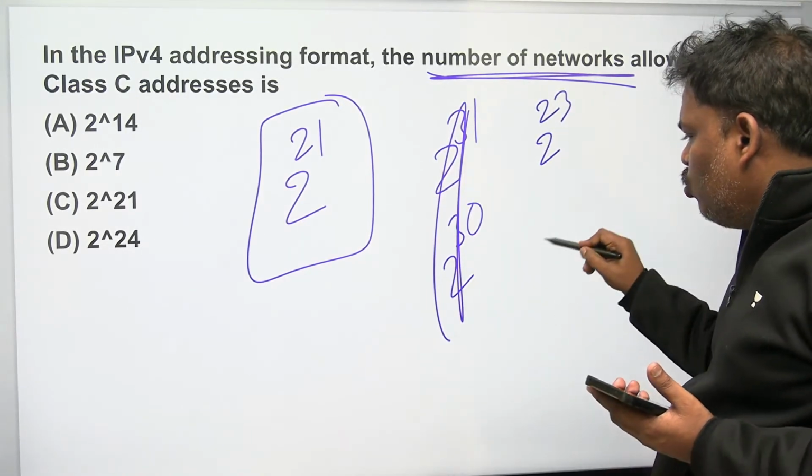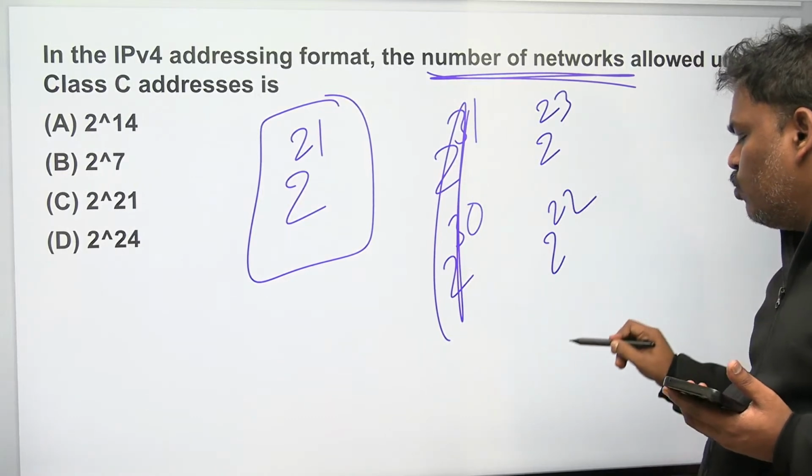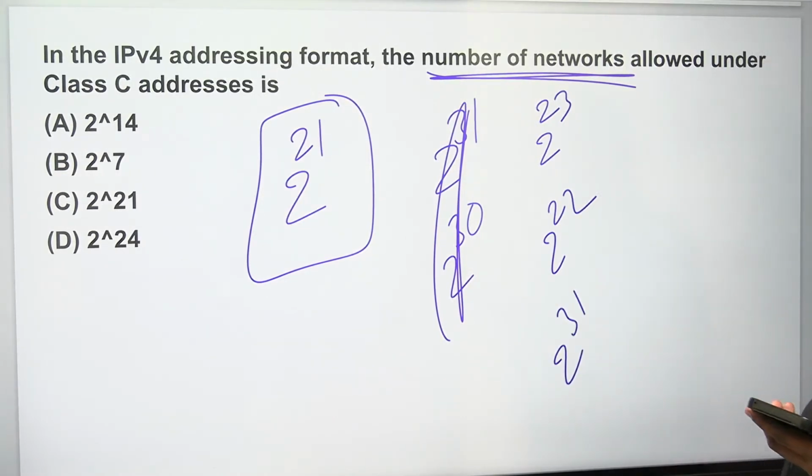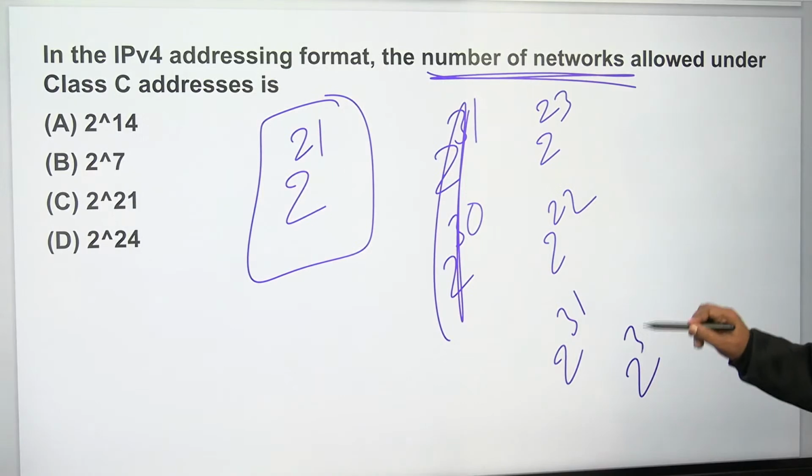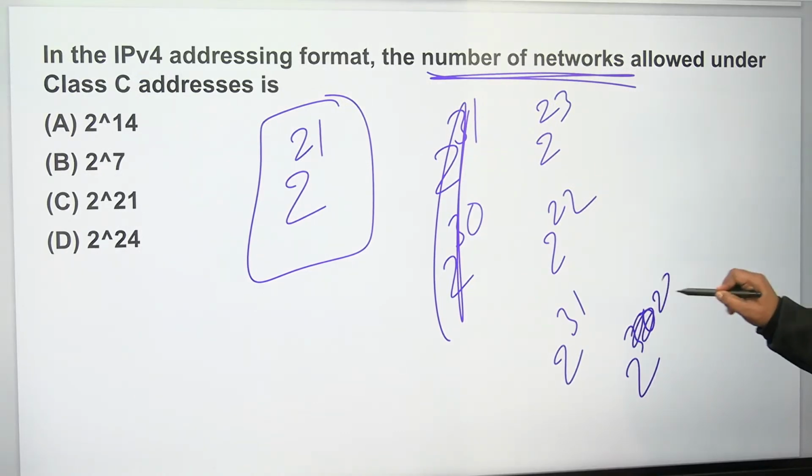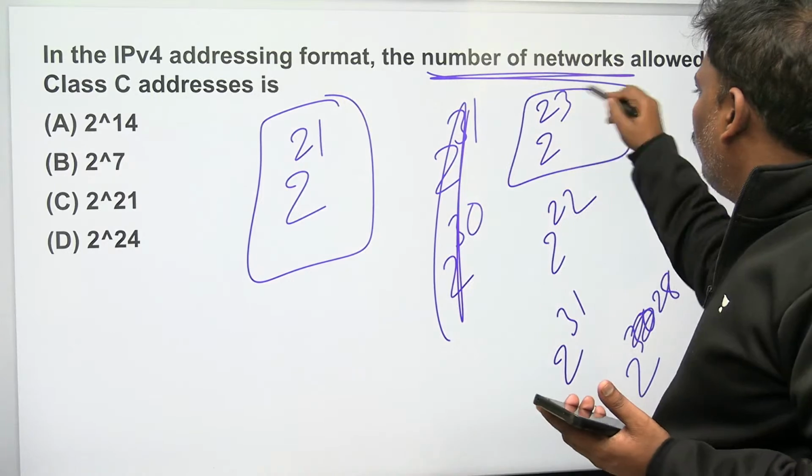Class B is 2 power 22, and Class C 2 power 21. Class D, 4 bits will go, so 2 power 28. Class E is also 2 power 28.